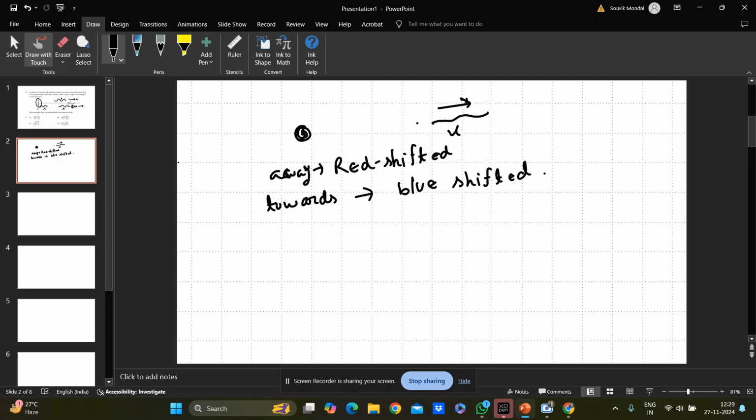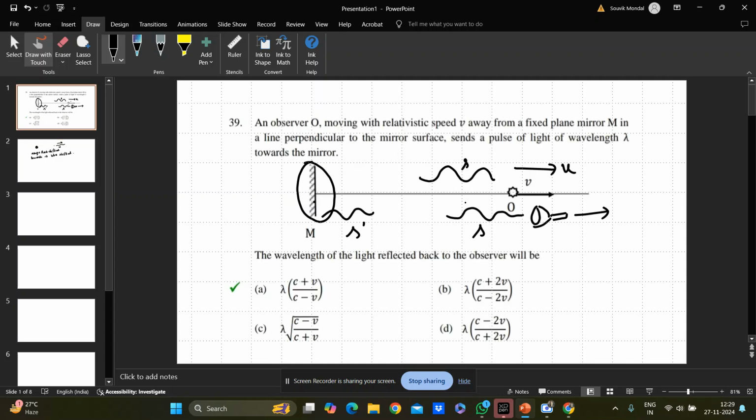Okay, and now let's see our case. The first thing is that the mirror itself behaves like an observer. So it is an observer, and some source is moving away from it. So what is the received frequency by the observer?